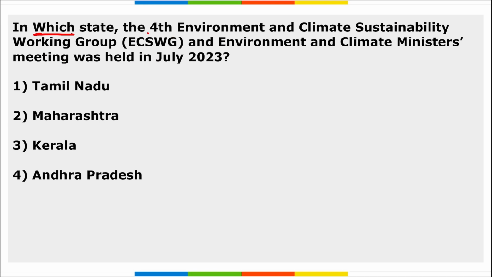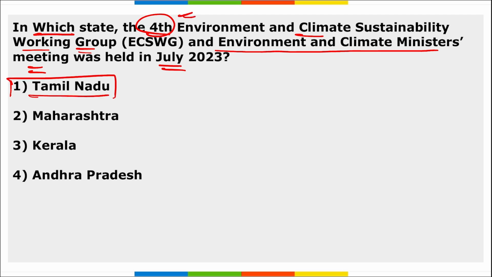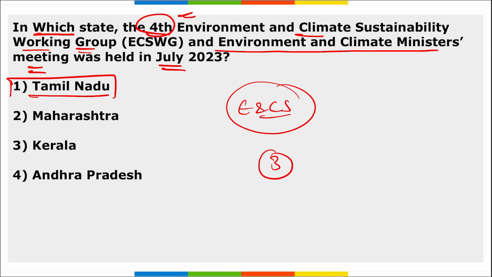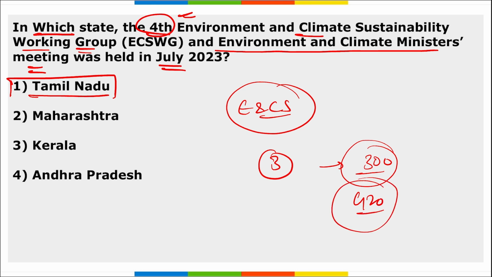Next, in which state was the 4th Environment and Climate Sustainability Working Group and Environment and Climate Ministers meeting held in July 2023? It was Tamil Nadu where the 4th edition of this working group meet was held. Correct? This was a 3-day meeting attended by more than 300 delegates from the G20 member countries.